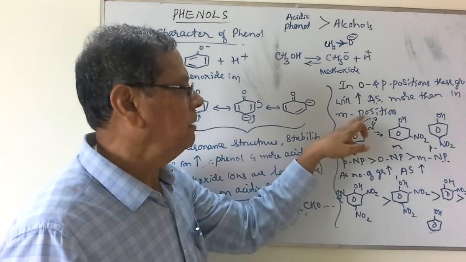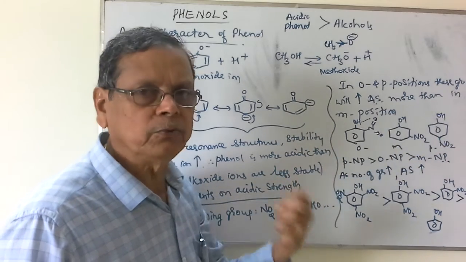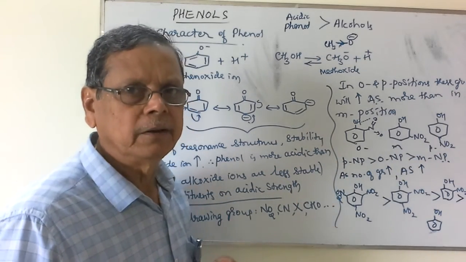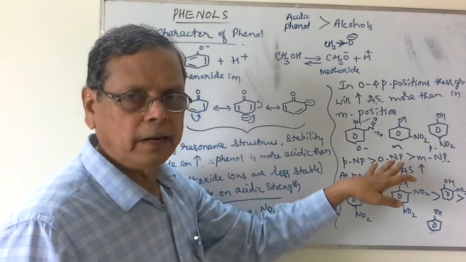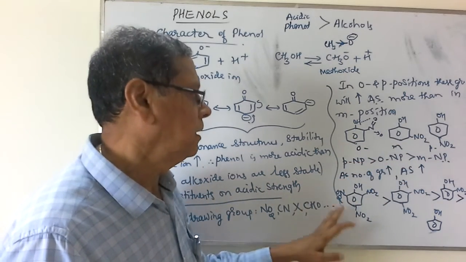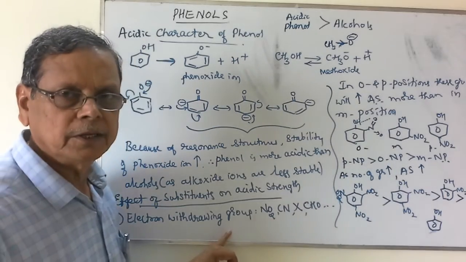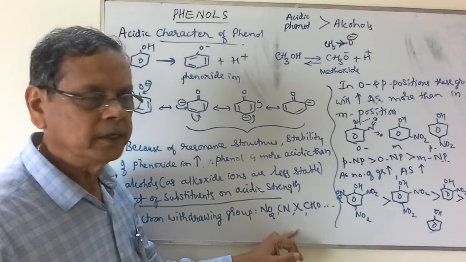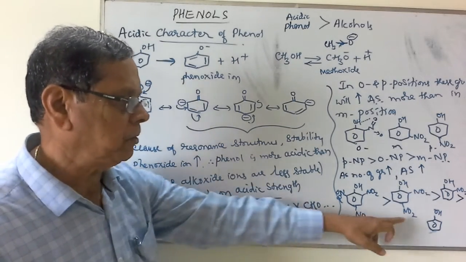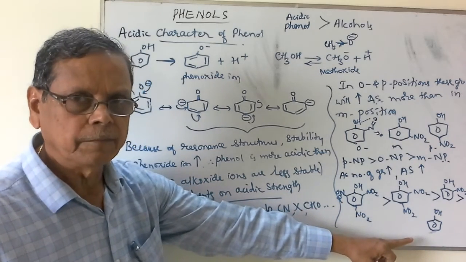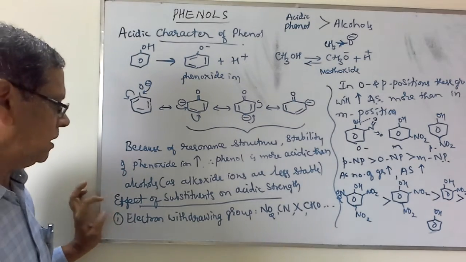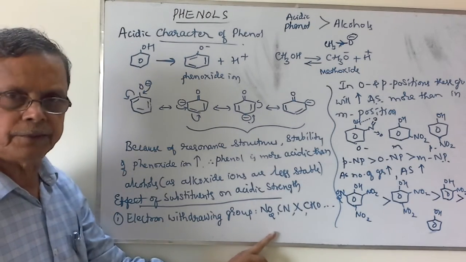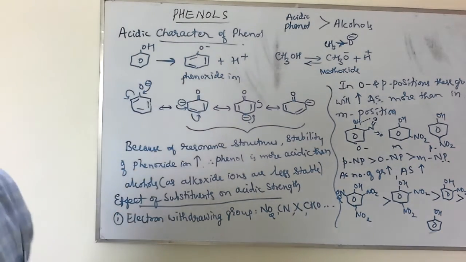But still, in the meta position, it has a tendency to withdraw the electron density from the benzene ring. That's why the ortho, meta as well as para substituted compounds, substituted by electron withdrawing groups, will be more acidic as compared to the unsubstituted phenol. Exactly the reverse explanation applies when we consider the electron donating groups.